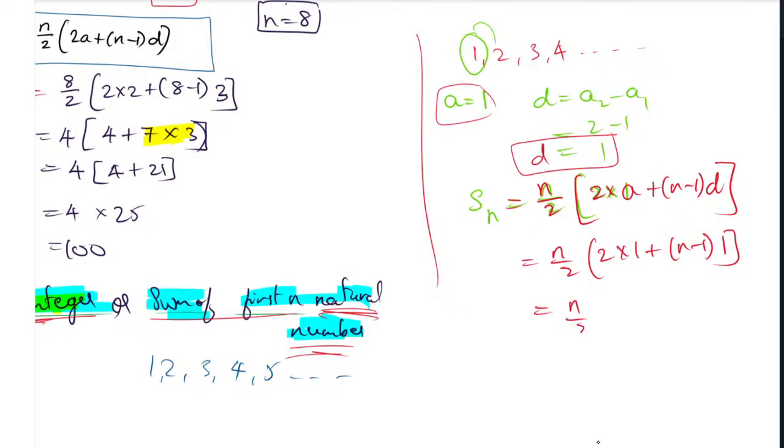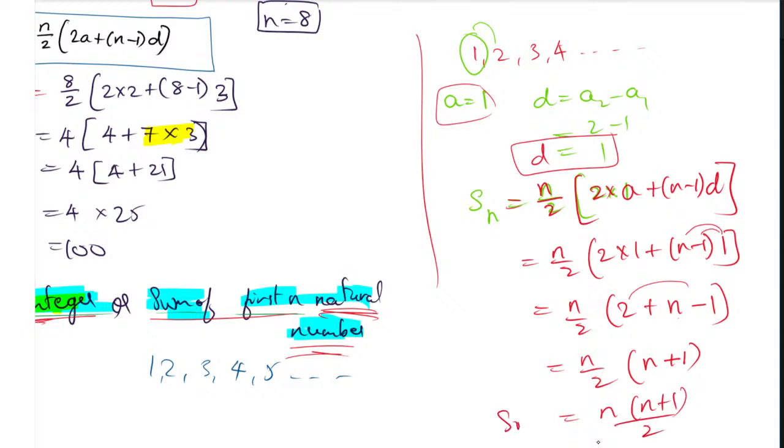So according to that, n by 2 into 2 plus 1 multiplied by n, and 1 multiplied by minus 1. So 1 into n is n, 1 into minus 1 is minus 1. So n as it is, and 2 minus 1 is plus 1. So this is the formula: n into n plus 1 divided by 2. Directly you can write this formula, but those who have forgotten it in the examination can derive it, because 1 mark is also very important.